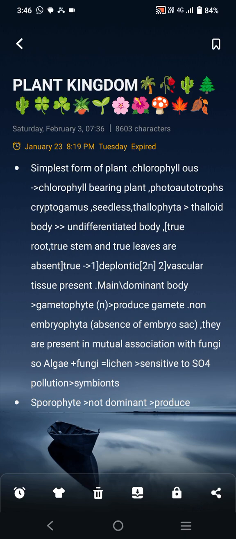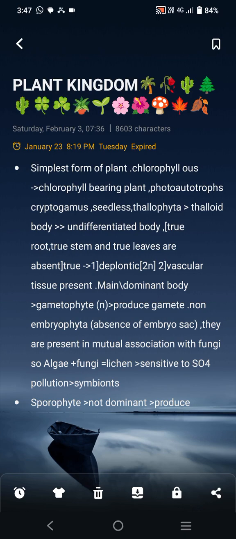They are cryptogamous. What is cryptogamous? A plant which does not bear seed. So they have no seed, or seed are not formed in it, that's also written as seedless. Their body is thallophyta, or thalloid body. What is thalloid body? Thalloid body means absence of true root, true stem, and true leaves.